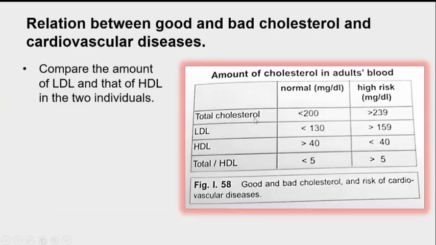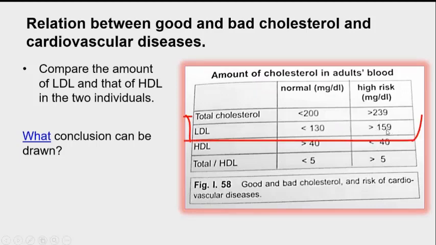Relation between good and bad cholesterol and cardiovascular diseases. Look at this table here. Compare the amount of LDL in the normal individual and that in an individual having high risk of cardiovascular diseases. What do you notice? The amount of LDL in the normal individual is below 130, which is a value less than that in an individual having high risk of cardiovascular diseases, where the amount of LDL is higher than 159 milligram per deciliter. What about the HDL?